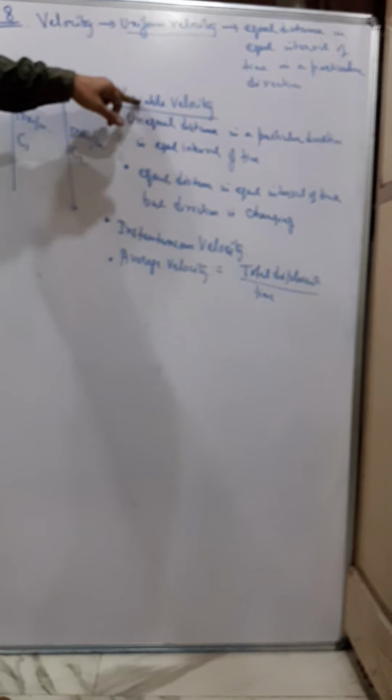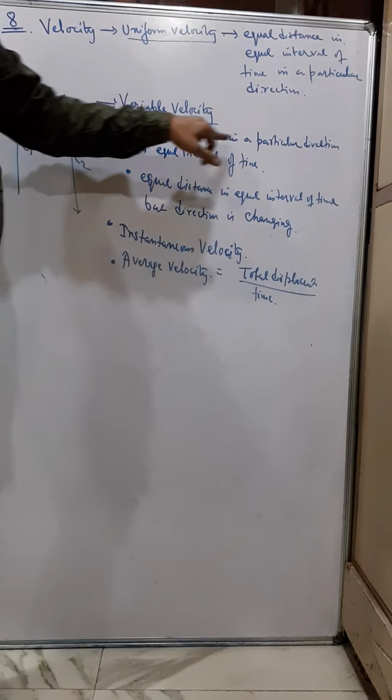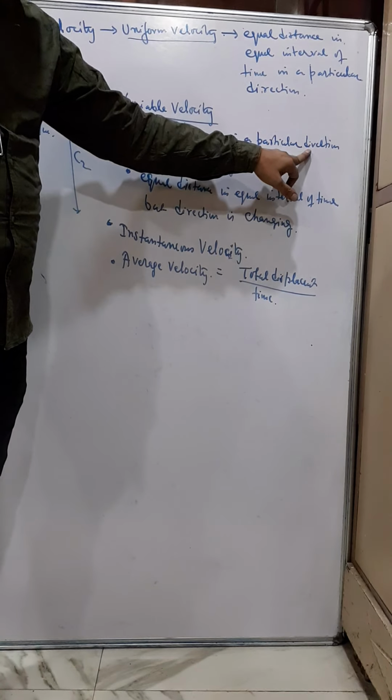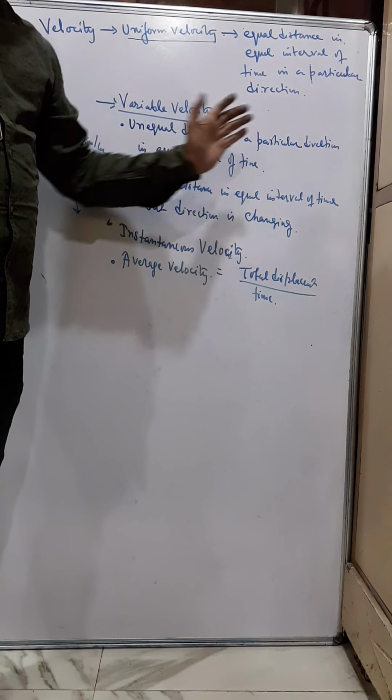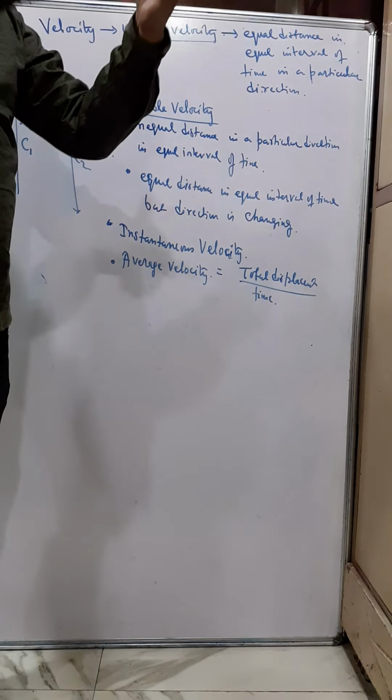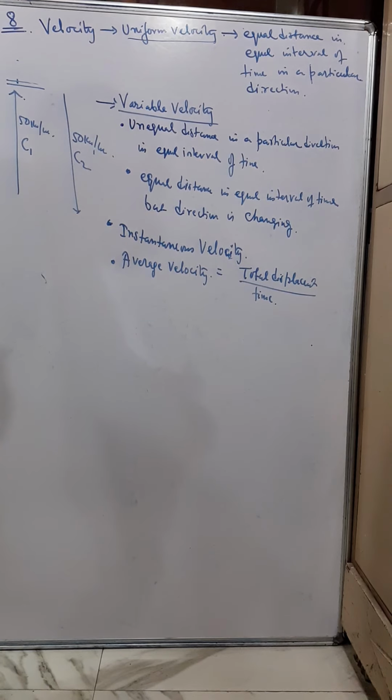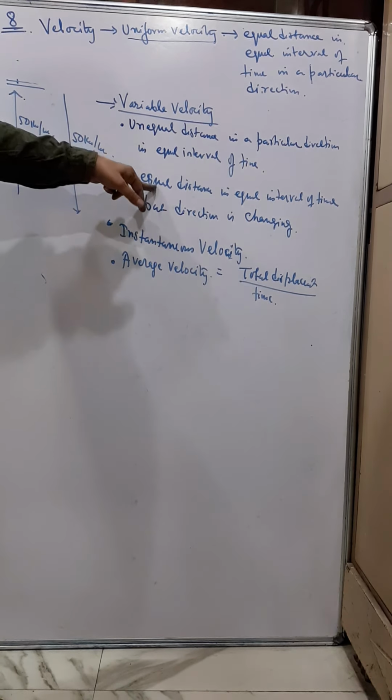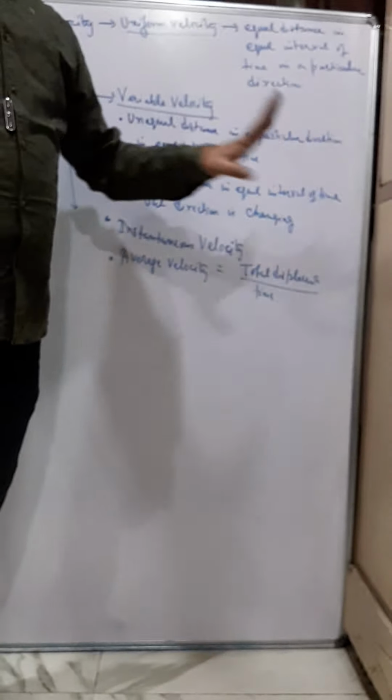So we can say that variable velocity means unequal distance in a particular direction. So direction is constant, but traveling unequal distance in equal interval of time. So we say it's variable velocity. Or equal distance in equal interval of time, but the direction is changing.